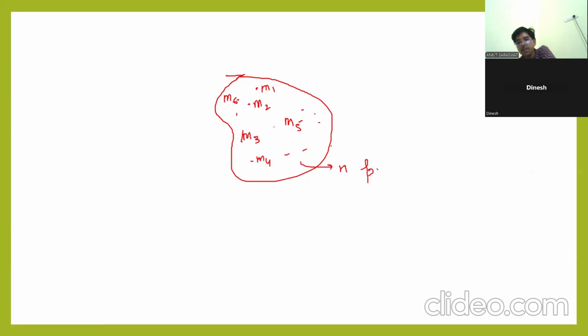Let us suppose you are applying force on this. It is having F1 force and A1 acceleration. It is having F2 force. You are applying force on all the particles, then only this body is going to move.